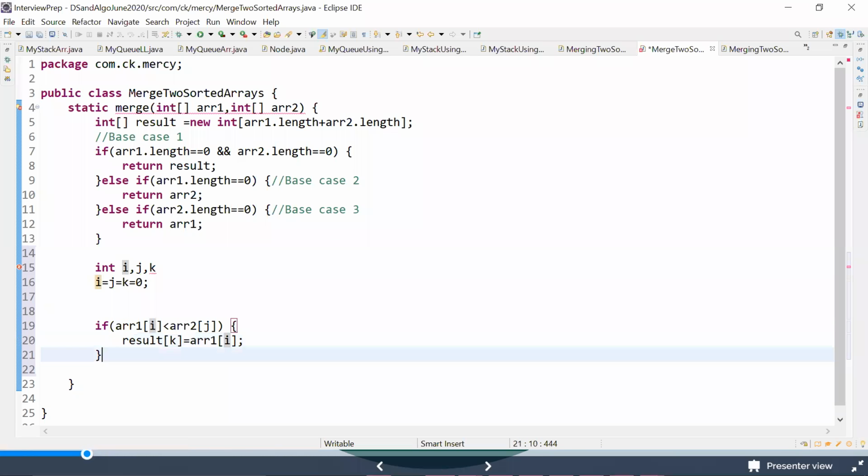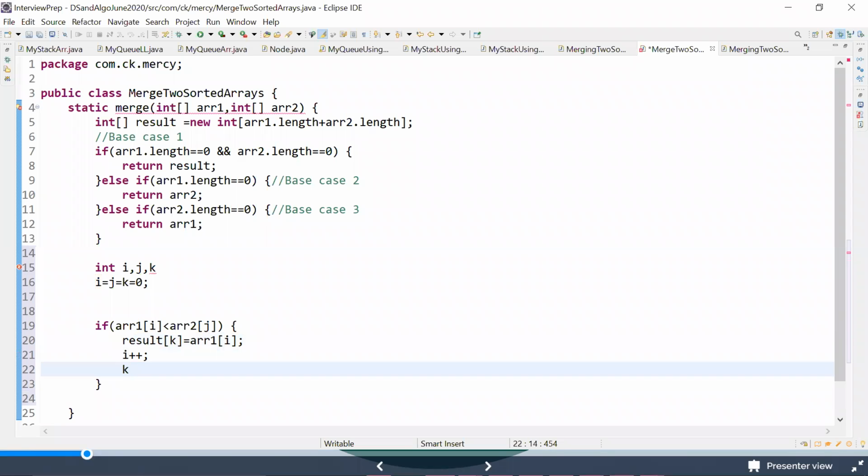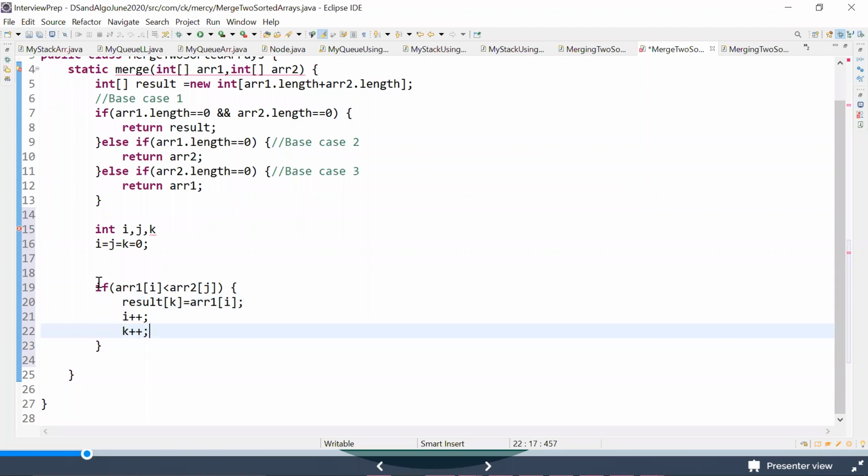Okay, so here what I will do is, I told you we'll be incrementing the pointers which we intend, right? So I'll say I plus plus, and I'm doing K plus plus. Simple. This is one thing.